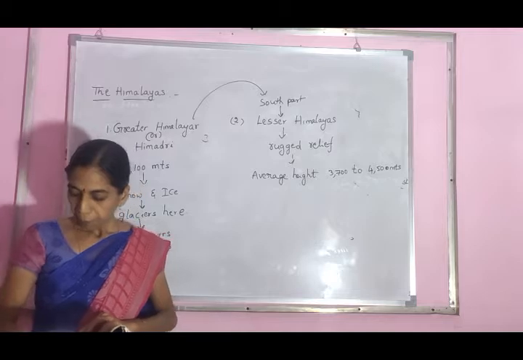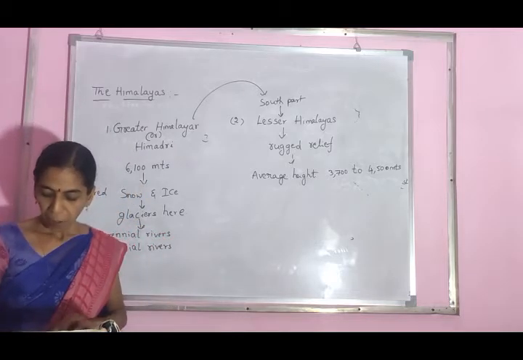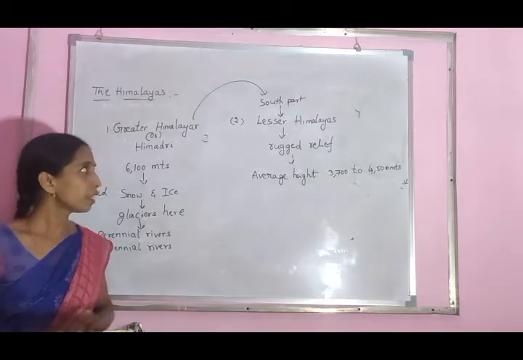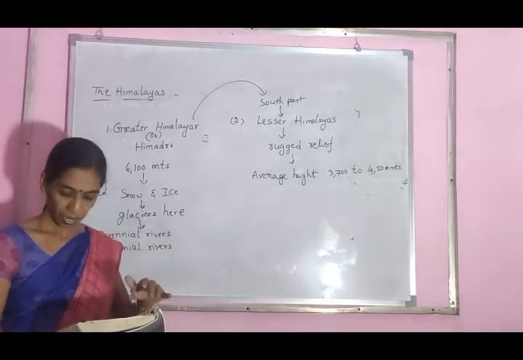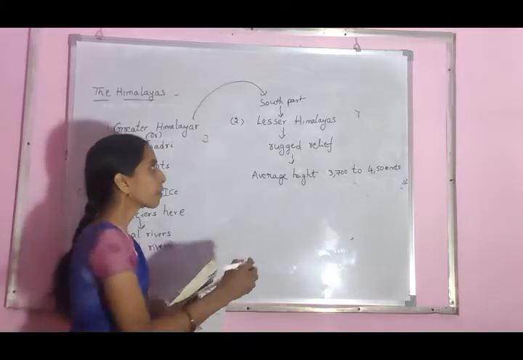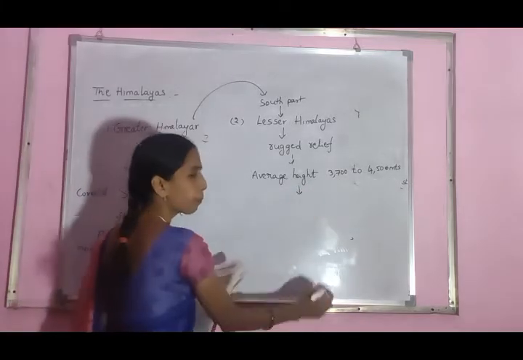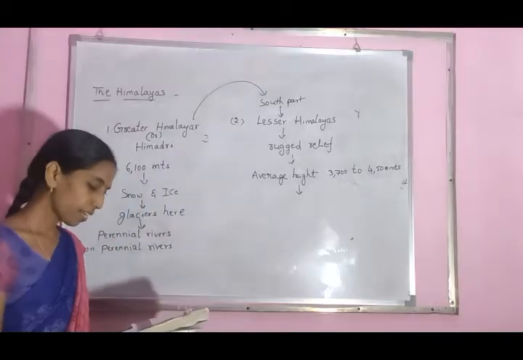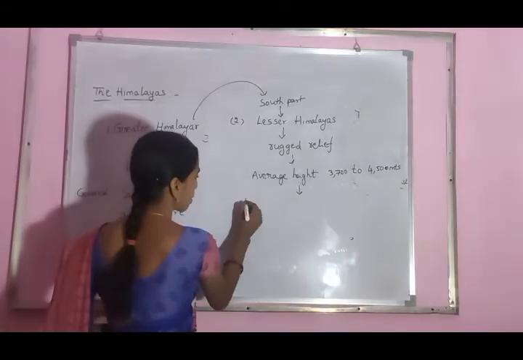The Pir Panjal and Mahabharata ranges are the important ranges of this region. In the Lesser Himalayas, some important mountains are there. What are the important ranges?